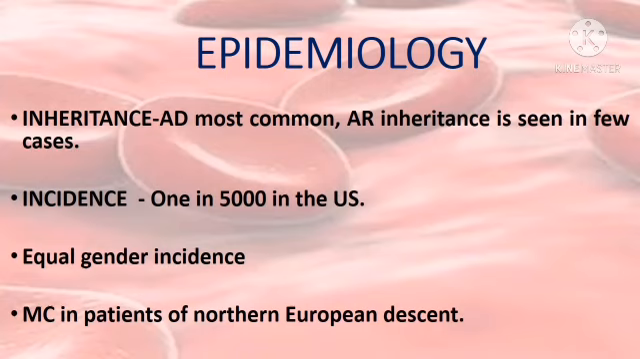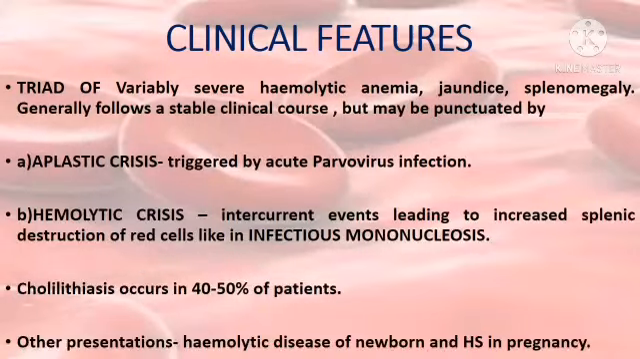There is equal gender incidence, and the incidence is 1 in 5,000 in the US population. Patients generally present with a triad of hemolytic anemia, intermittent jaundice and splenomegaly. 40 to 50% of patients may show cholelithiasis. Other rare presentations are hemolytic disease of the newborn and hereditary spherocytosis diagnosed for the first time in pregnancy.